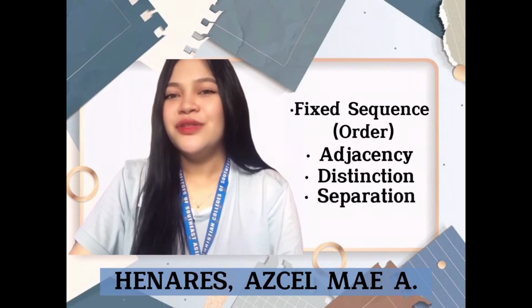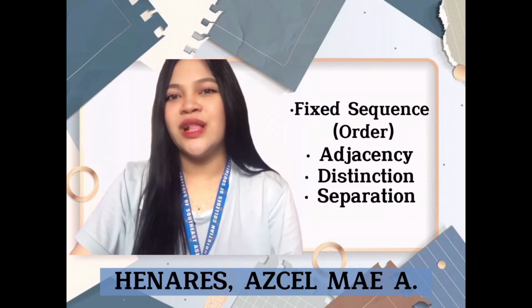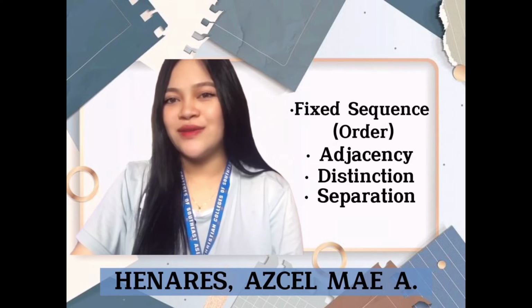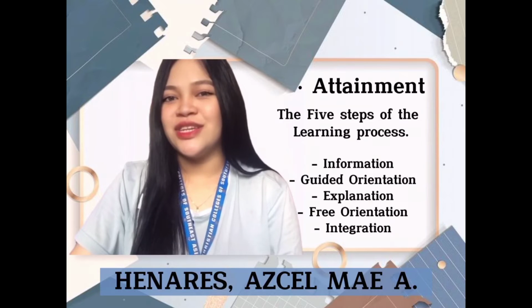Separation. Two people with different levels of understanding are unable to communicate with one another. The teacher uses a distinct language from a lower level pupil. This feature, according to the Van Hieles, was one of the primary causes of failure in geometry. Attainment. Information, guided orientation, explanation, free orientation, and integration are the 5 steps of the learning process that leads to complete knowledge at the next level. They are roughly, not strictly, sequential.